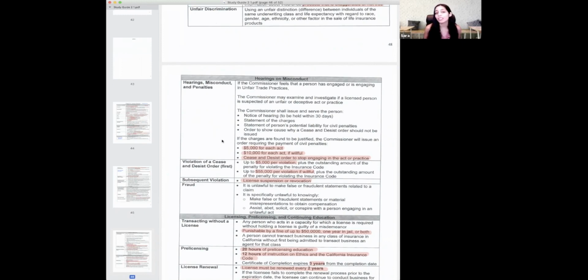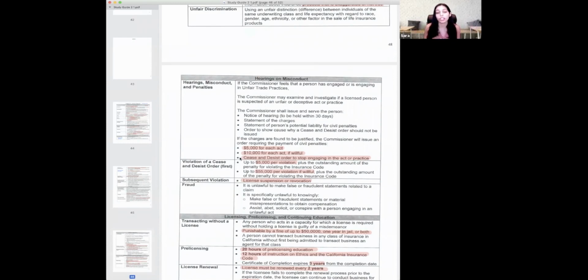So the fines, there is no really easy way for me to say something to make you remember them. You just need to remember them. So I would use a flashcard, I would write them down. It's $5,000 for each act, okay? $10,000 for each act if willful, if you are aware, right? And then there's a cease and desist order. If you got this, it means stop what you're doing, or you'll be kicked out of this company, or even just life insurance in general.